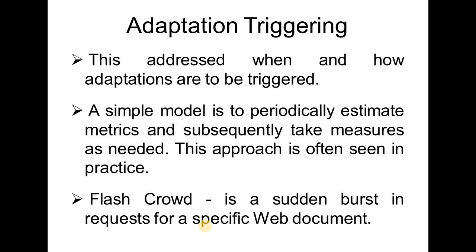One of the type of sudden change is flash crowd. A flash crowd is a sudden burst in request for a specific web document, and handling flash crowds is difficult.